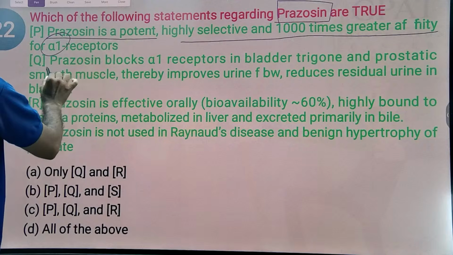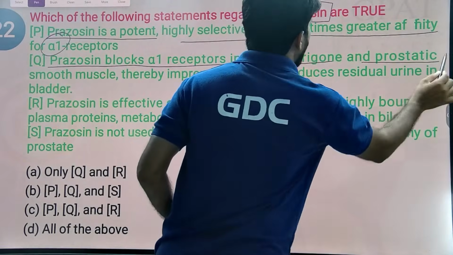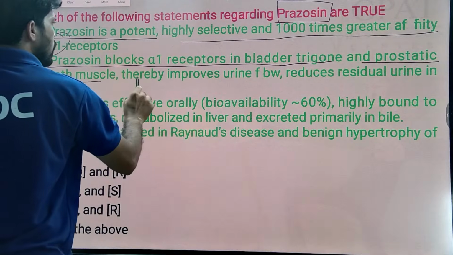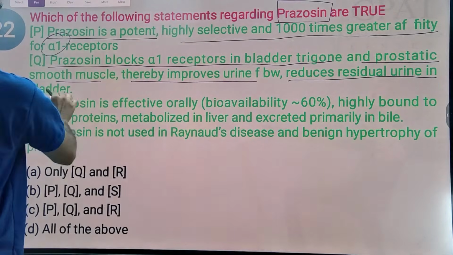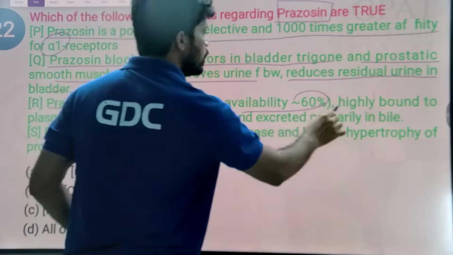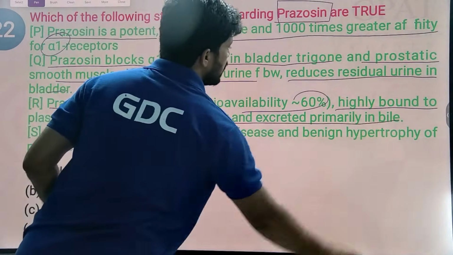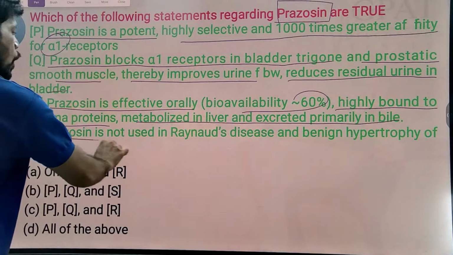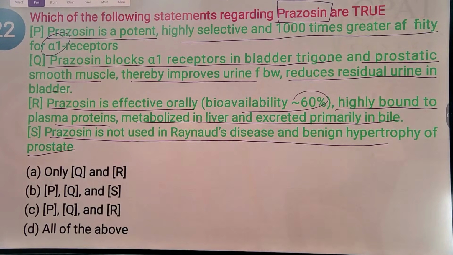Prazosin blocks alpha-1 receptors in the bladder trigone and prostatic smooth muscle, thereby improving urine flow and reducing residual urine in the bladder. Prazosin is effective orally, bioavailability around 60 percent, highly bound to plasma proteins, metabolized in the liver and excreted primarily in the bile. Prazosin is not used in Raynaud's disease and benign hypertrophy of prostate. So here all are correct, like P is correct, Q is correct, R is correct.